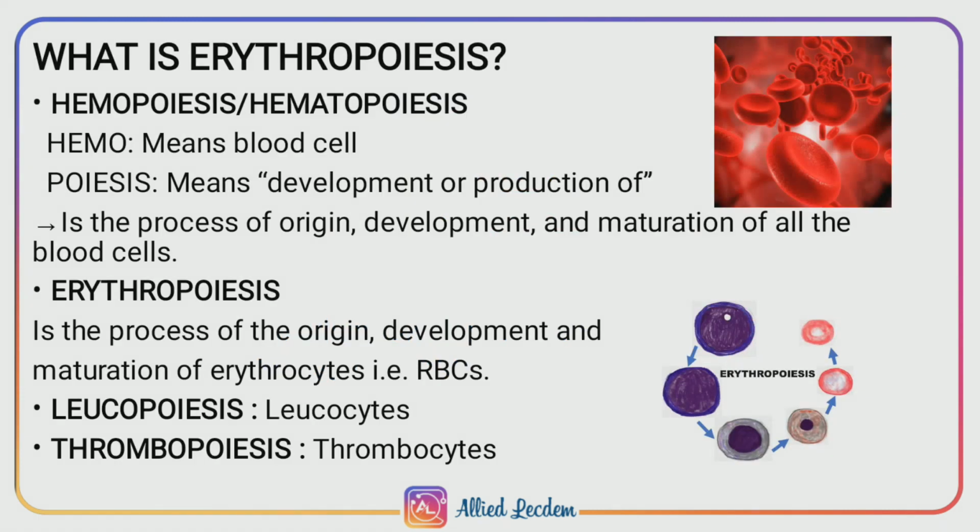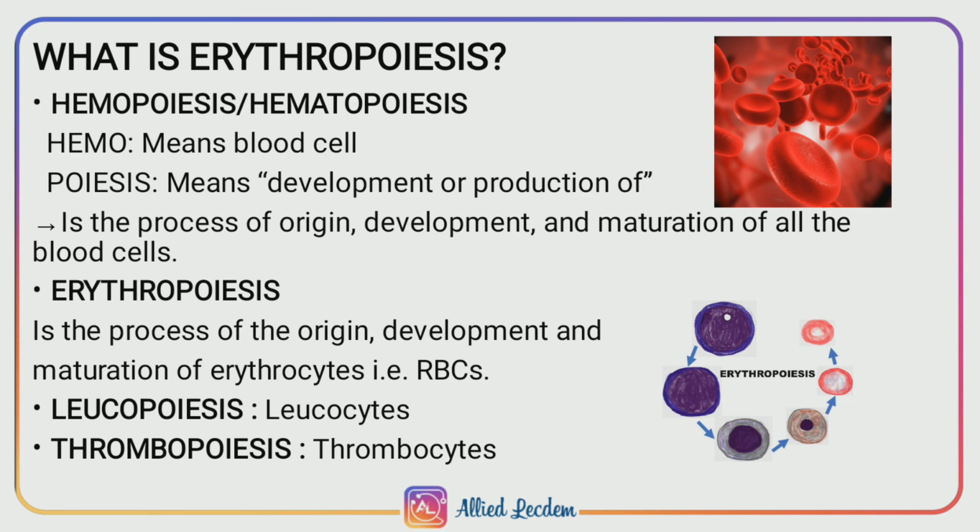Before knowing what erythropoiesis is, we should know what hematopoiesis or hemopoiesis is. Hemo means blood cell. Poiesis means development or production of. So hematopoiesis is the process of origin, development and maturation of all the blood cells. Erythropoiesis is nothing but the process of origin, development and maturation of erythrocytes, that is RBCs.